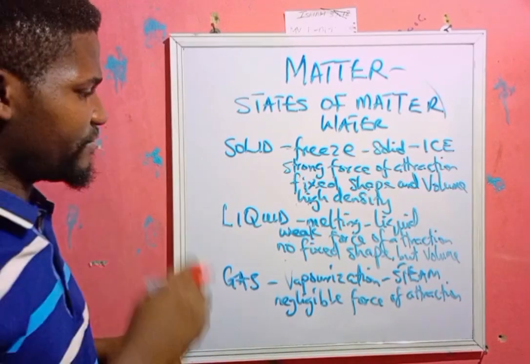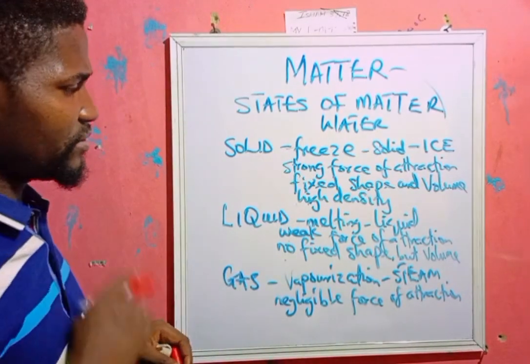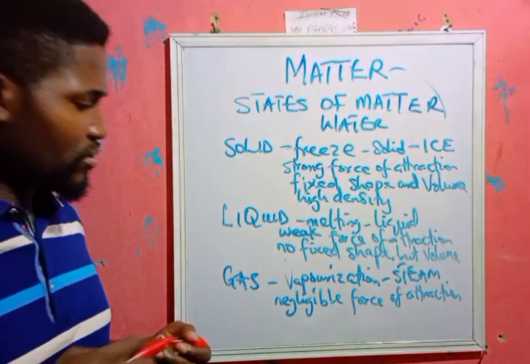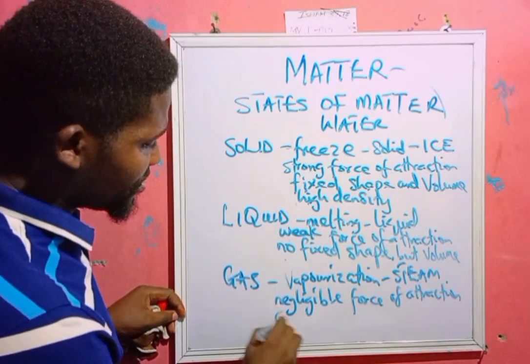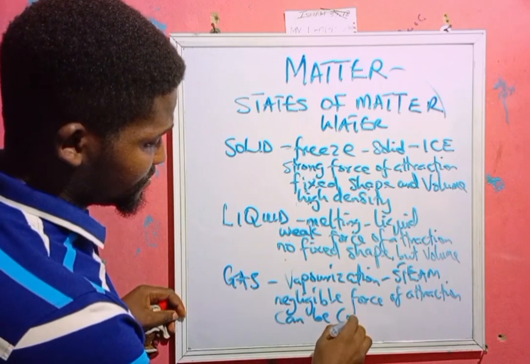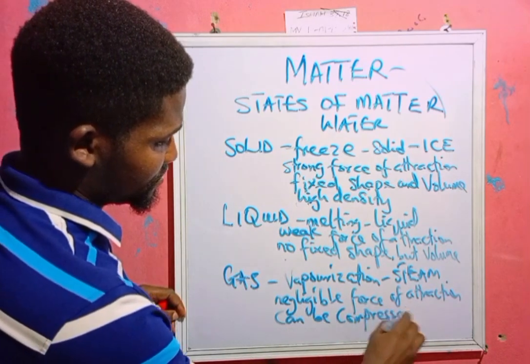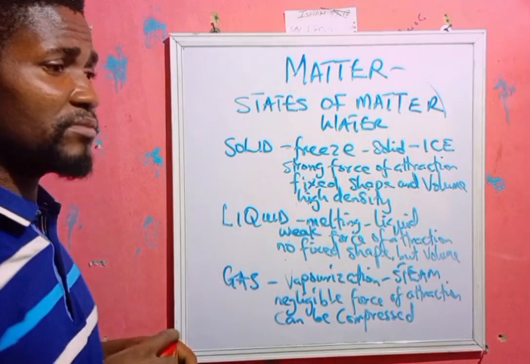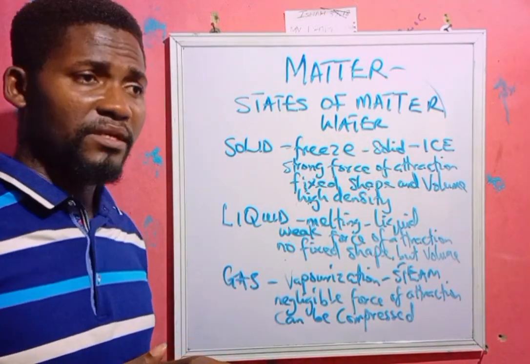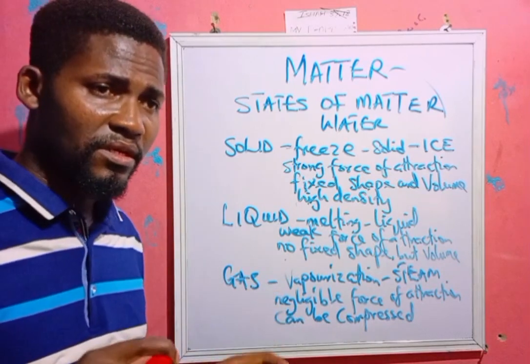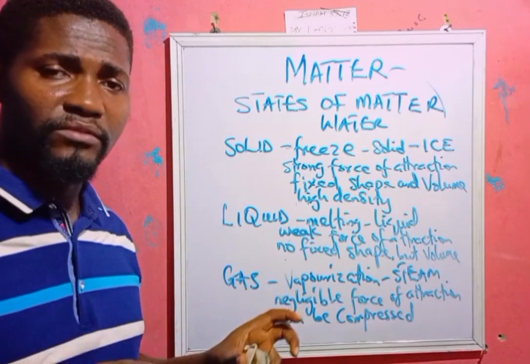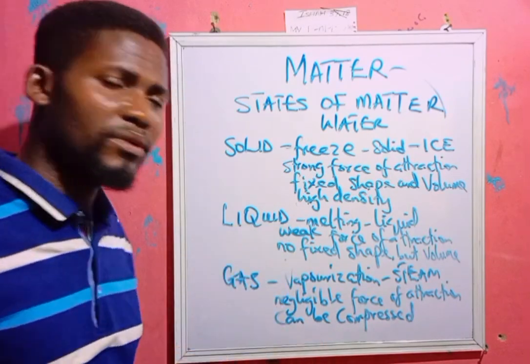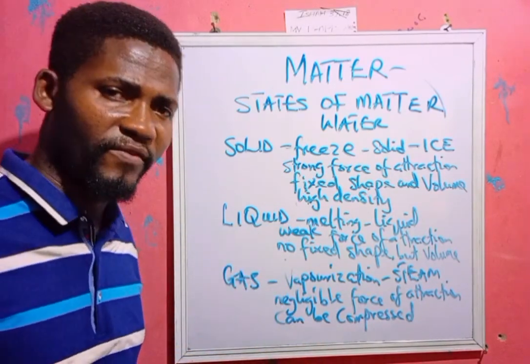So the particles are very free. Okay, they are very free. They can move about. They exhibit random motion. Okay, gases can be compressed. For example, smoke particles. They are very free. You go into a room and somebody sprays a perfume, and it spreads all around the room because it exhibits diffusion. Moves from the region of high concentration to the region of low concentration, and everybody will say, wow, who came here with this kind of perfume?